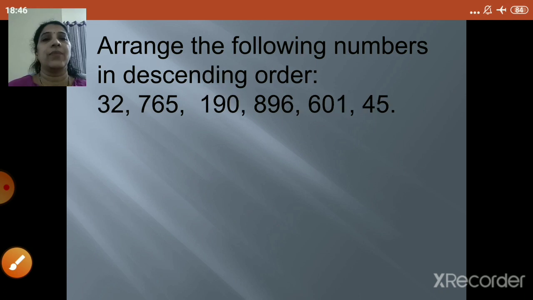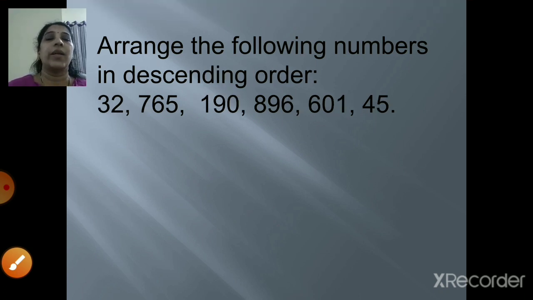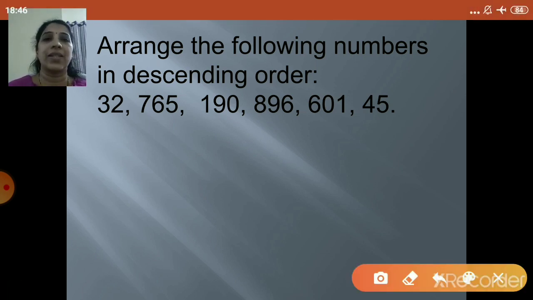Now let's go to the second one. Arrange the following numbers in descending order. Descending means bigger number to the smaller number, right? So what are the numbers given? 32, 765, 190, 896, 601, and 45. So what will we do? First we have to find out the bigger number. This is a 2-digit number, this is a 2-digit number, so we'll not think about them first. Now these are the 3-digit numbers, right? So now let's see the first digit of all these numbers.